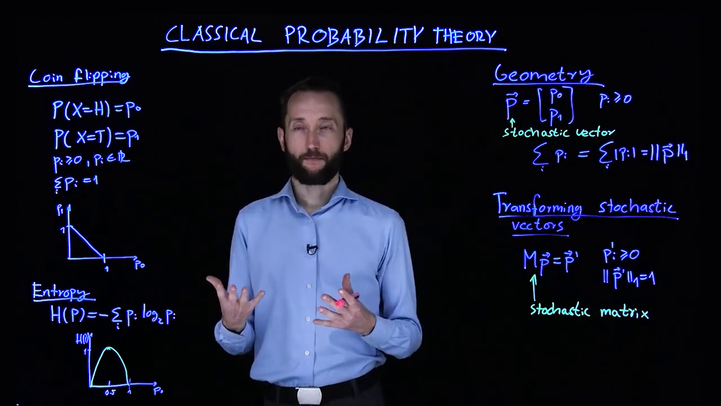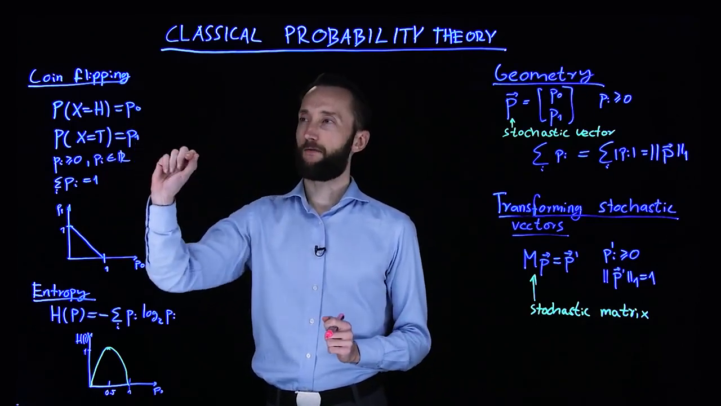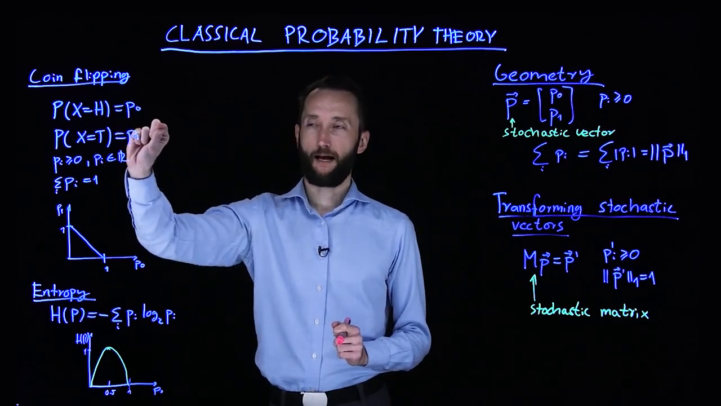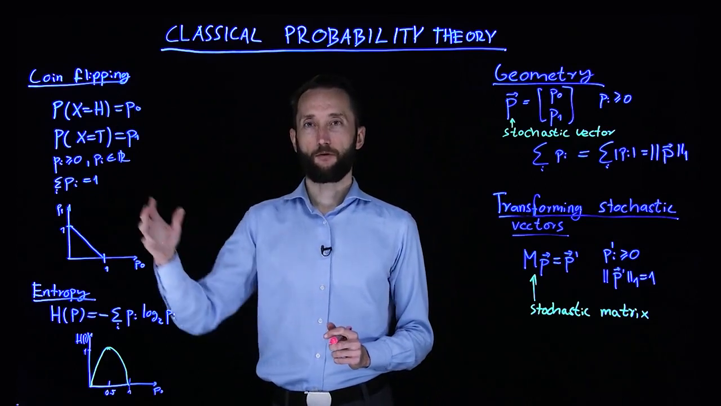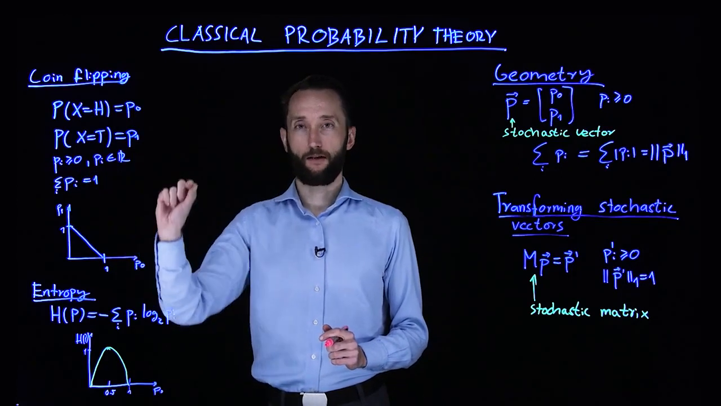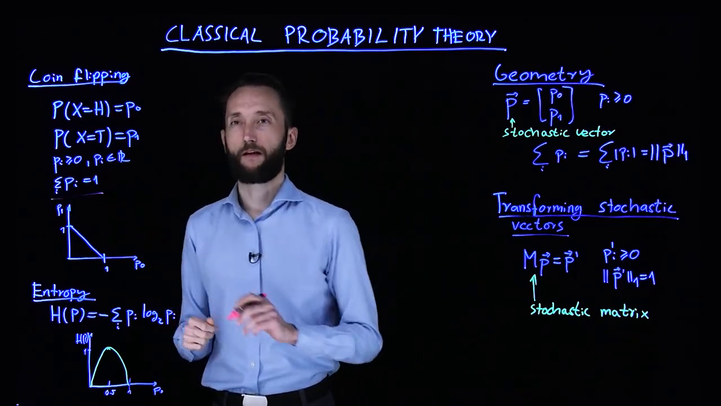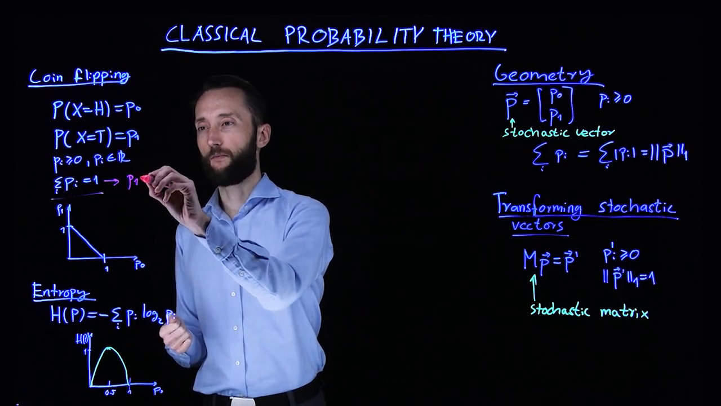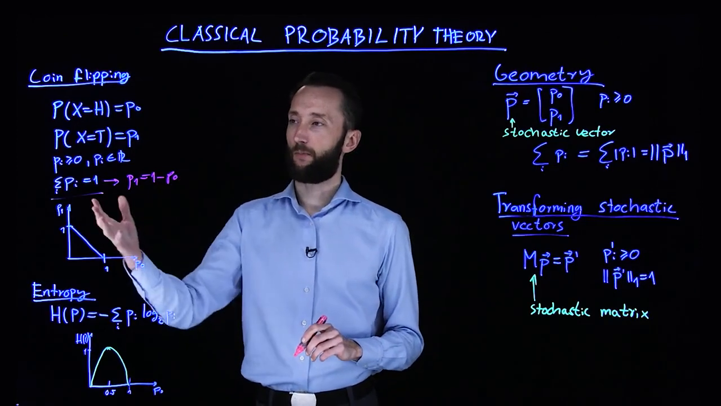Coin flipping has two possible outcomes, heads or tails. And we associate some probability with each of these outcomes, some p0 probability with heads and p1 with tails. Now we know that all of these pi values are non-negative. They are real numbers, and they sum up to 1. So if we express p1 from this, it's going to be 1 minus p0, and then we can plot p1